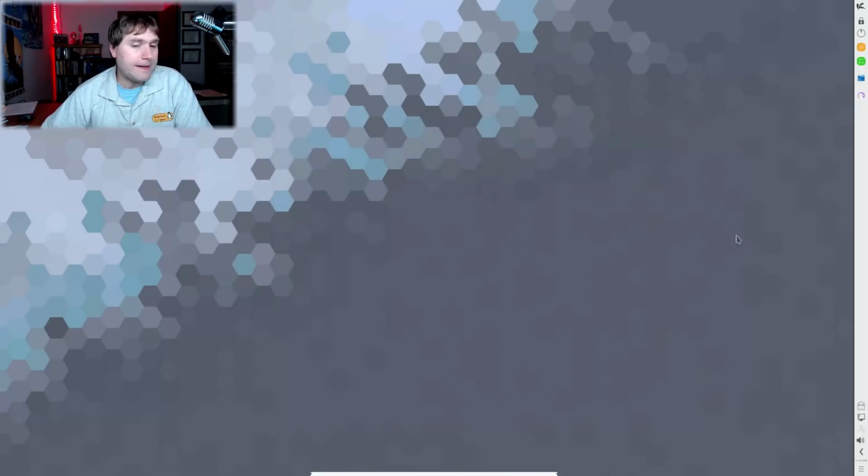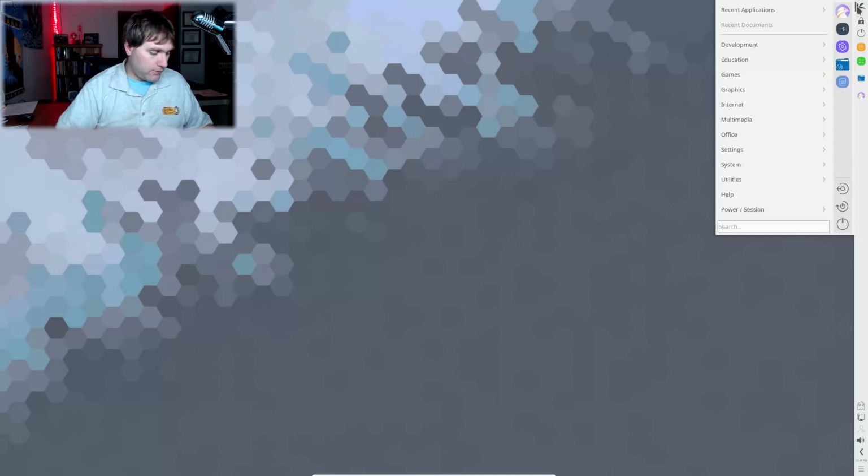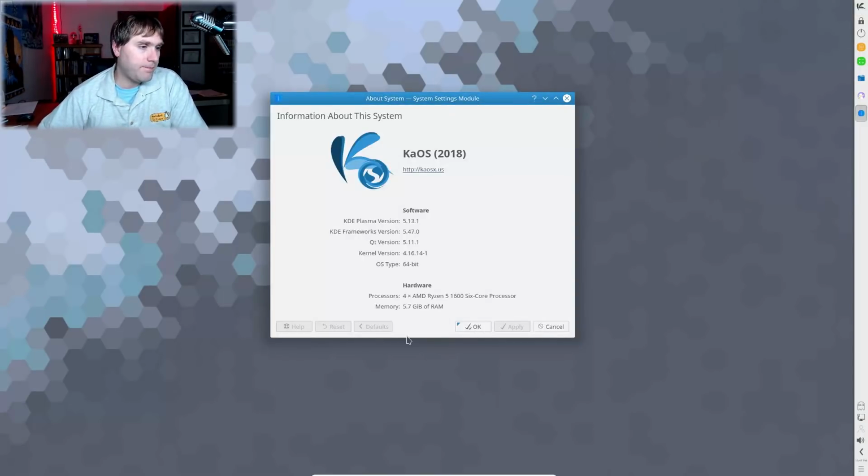All right. So as far as out of the box, man, I'm not sure I care for the menu setup like this on the side, but that's something we can easily change. Let's go ahead and pull up the About System. You can see our Plasma version 5.13, KDE Framework 5.47.0, Qt 5.11.1, kernel 4.16.